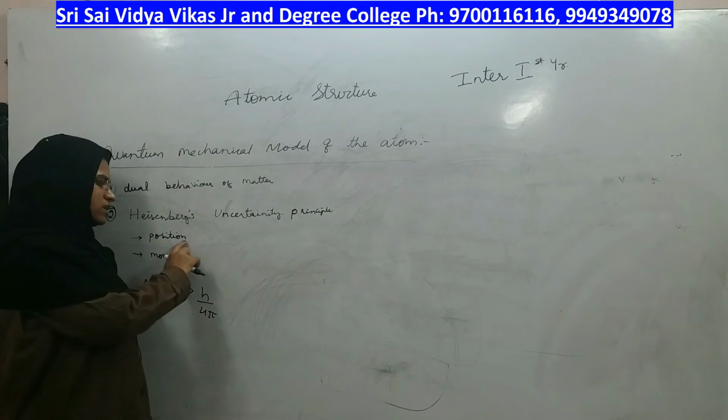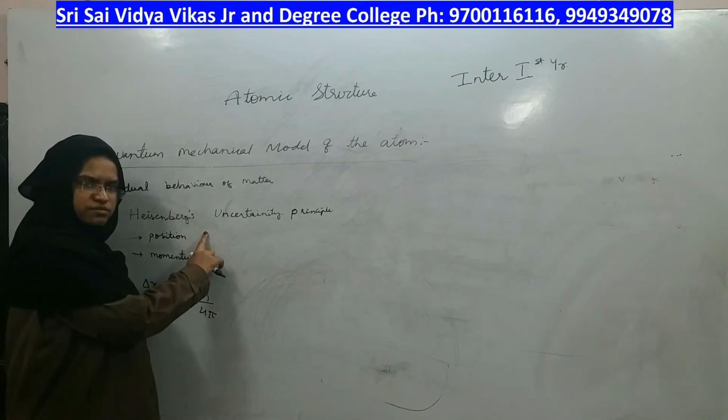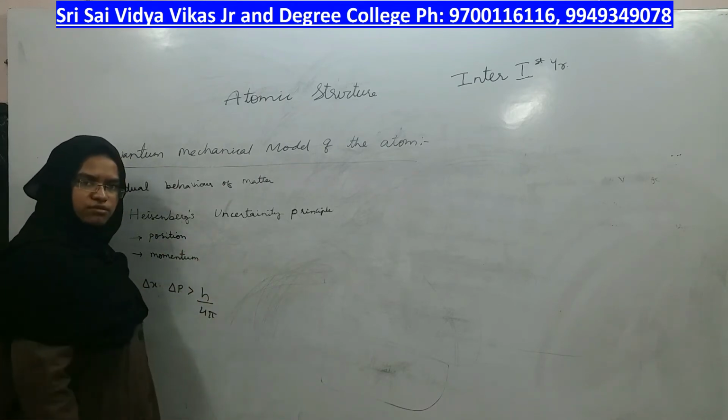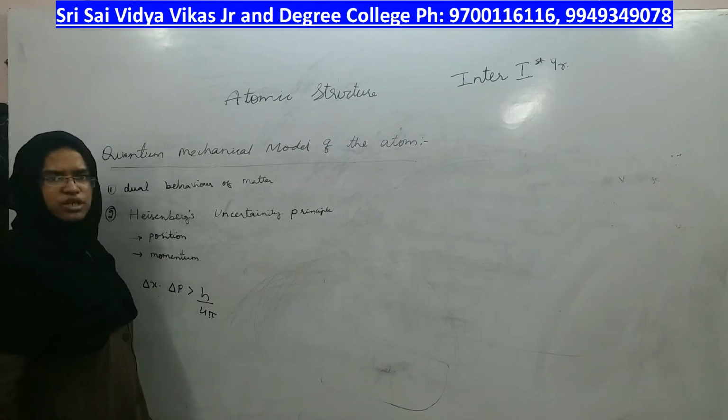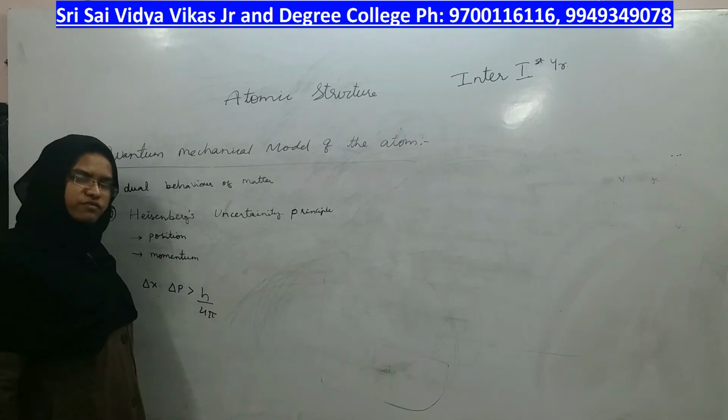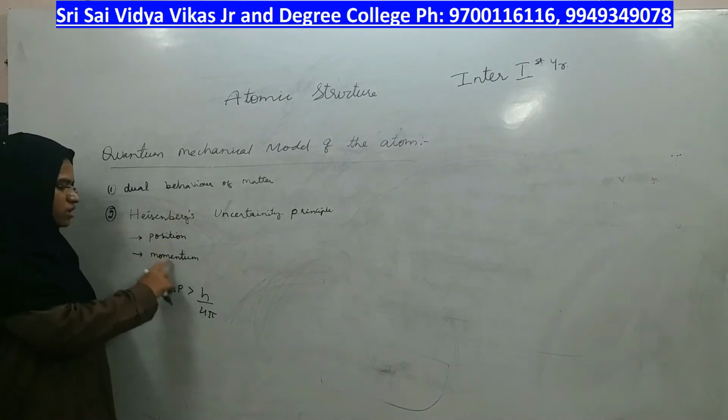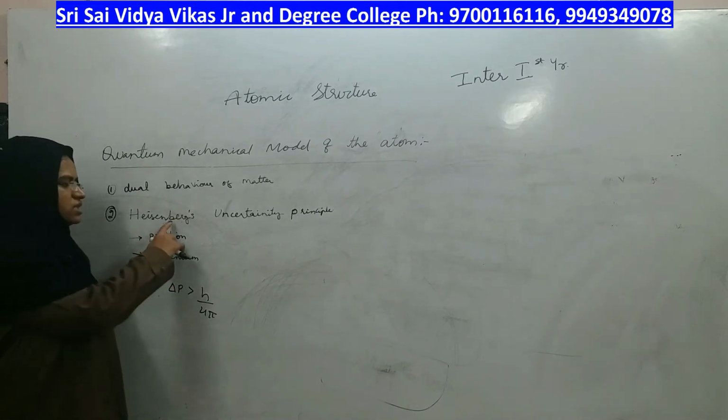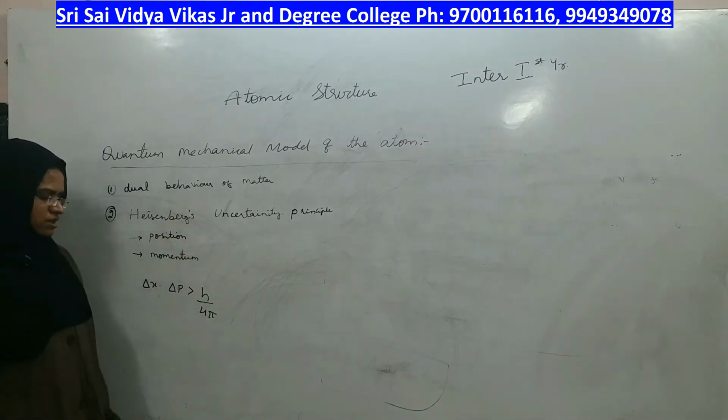You can individually determine the position, you can individually determine the momentum, but together you cannot determine them at one point of time. At the same time, you cannot determine both. That principle is called Heisenberg's uncertainty principle.